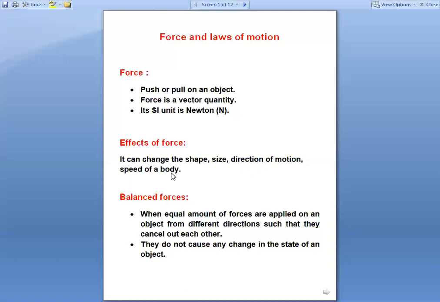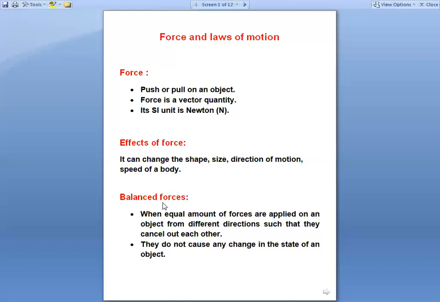And force also changes the speed of a body. You are riding a bicycle, you applied brakes. As you apply brakes, what happens? The speed of a bicycle reduces and then the bicycle comes to rest. उसकी speed जो है वो कम होगी after the application of brakes. आप brakes लगा रहे हैं means you are applying a force. Similarly, it can increase the speed of a body. So force के effects क्या है? It can change the shape, size, direction of motion and speed of a body.